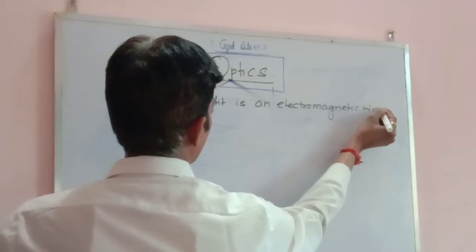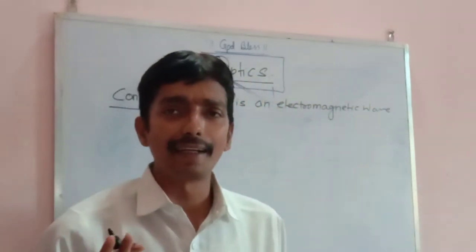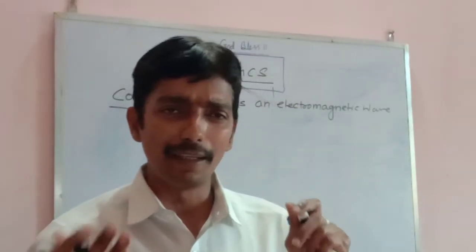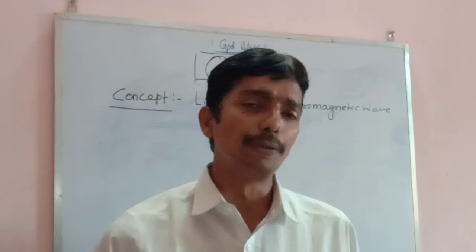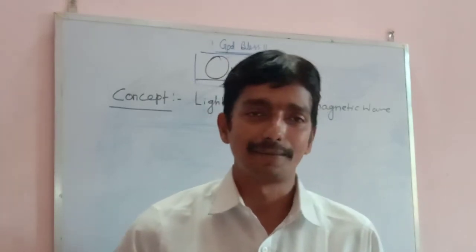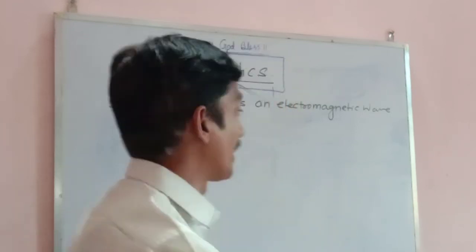You know, my dear, when I say light is an electromagnetic wave, it doesn't mean that you must know just the meaning of the electromagnetic wave. How many of you know how many electromagnetic waves exist? My dear, there are various electromagnetic waves.